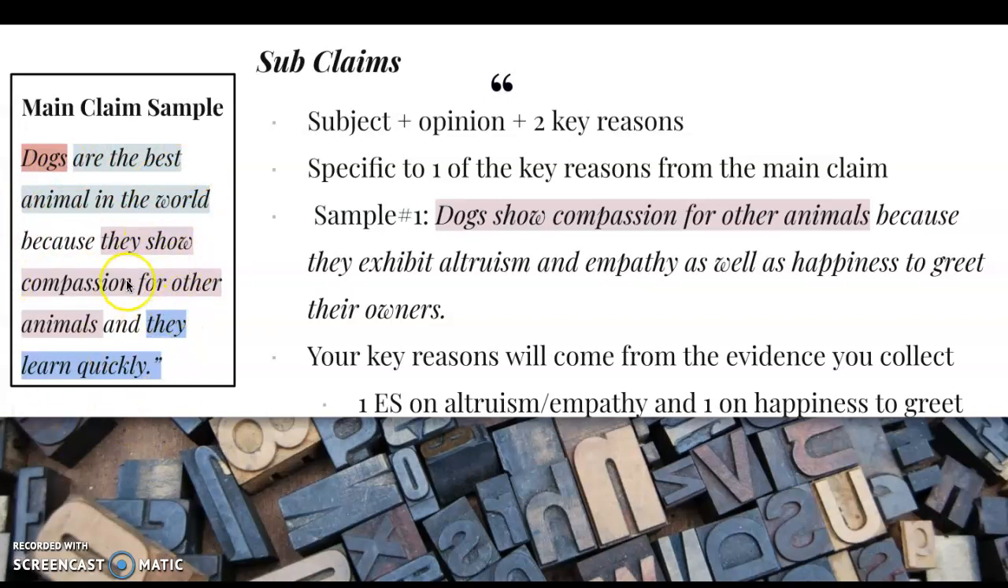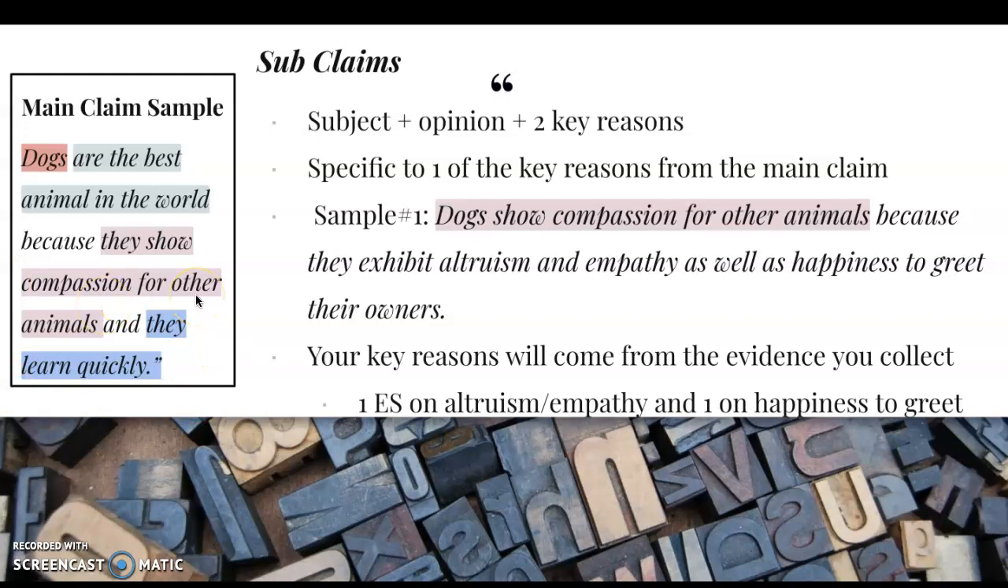So our first reason is they show compassion for other animals. So our first body paragraph will be all about them showing compassion for other animals and how that proves that yes, in fact, they are the best animal in the world because they show compassion for other animals. Our second body paragraph will be about they learn quickly, so that proves they're the best animal in the world. Order does matter, so make sure you're doing this in the correct order. Whatever you list first will be your first body paragraph. Whatever you list second will be your second body paragraph.